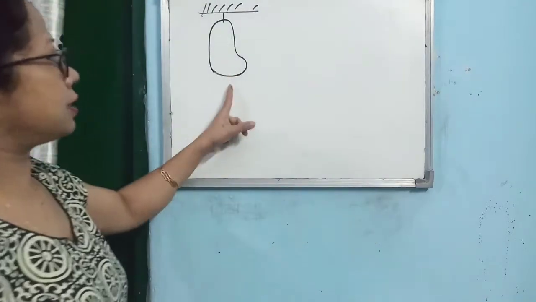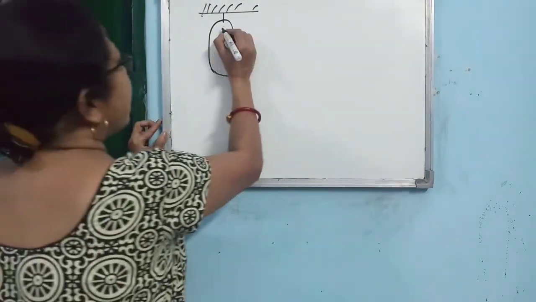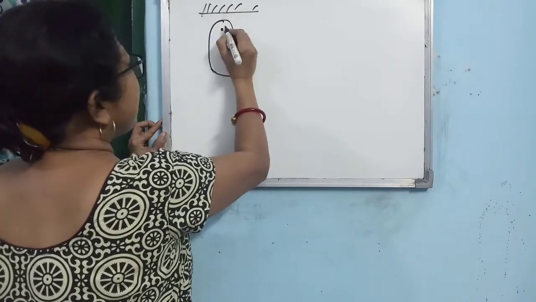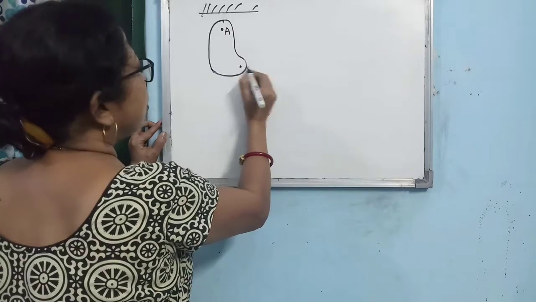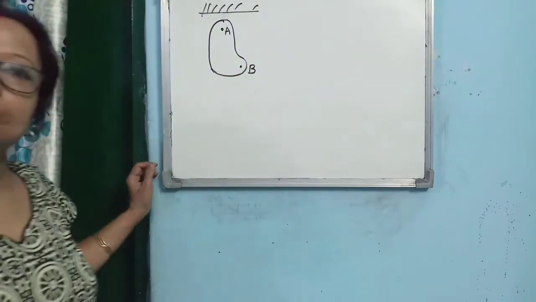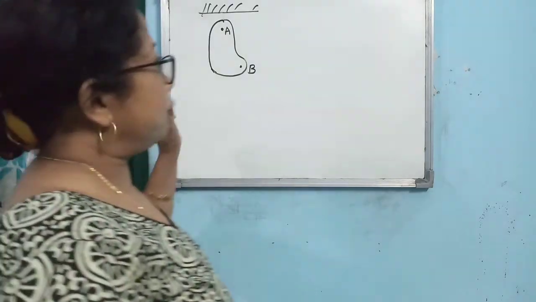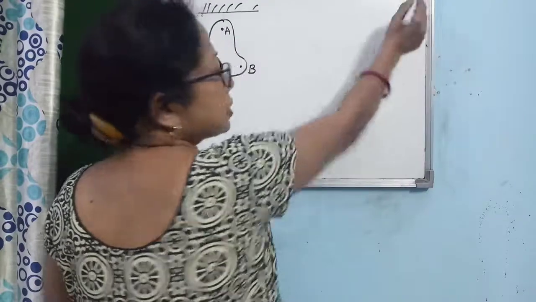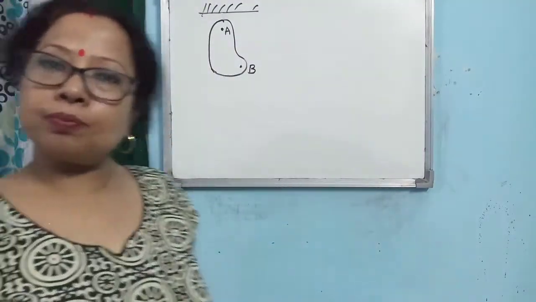So the first step is that you mark 2 points on the body, on the irregular shaped body. I am verbally saying the steps, you write down giving the asterisk. What is the first point I said?